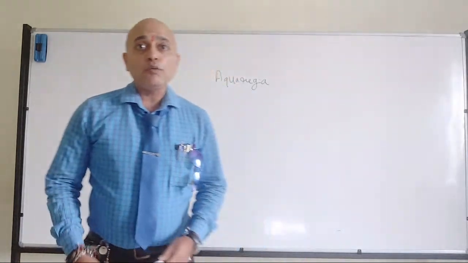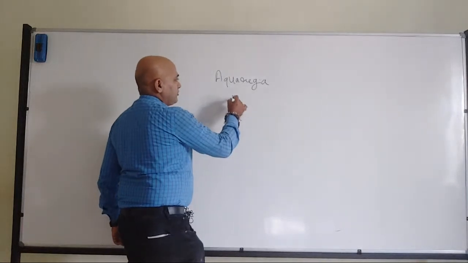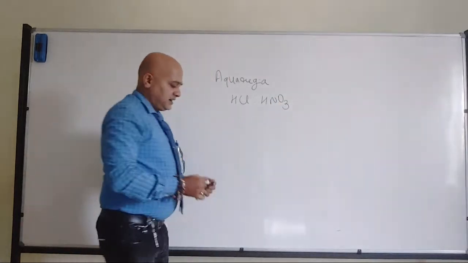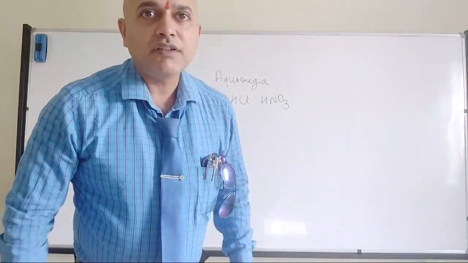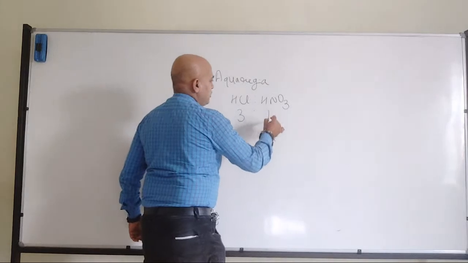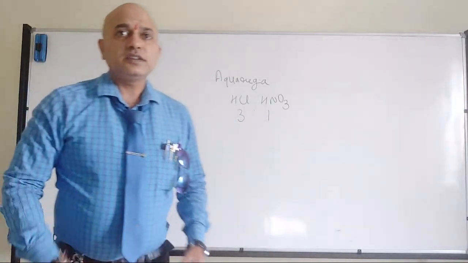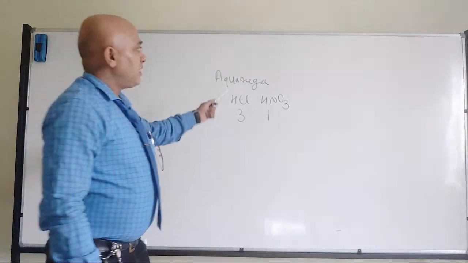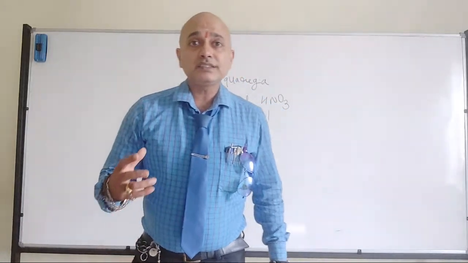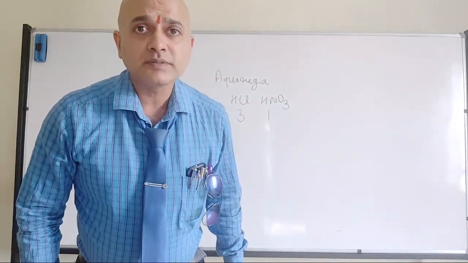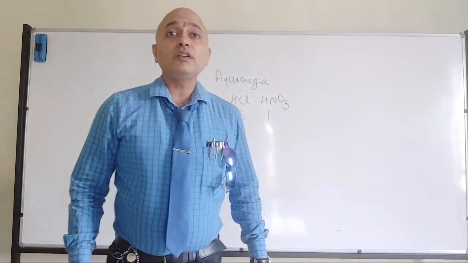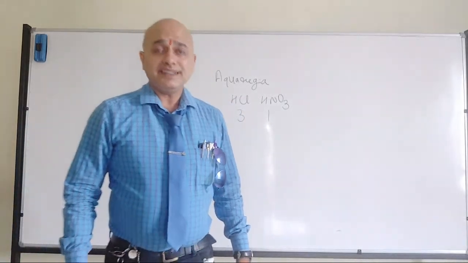Aquaregia means royal water. That is where there will be a combination of HCl and HNO3. Yes, Vivek, very good. That's where we have the 3:1 ratio. When I am talking about aquaregia, they are called royal water because they have the capacity to dissolve royal metals like gold, platinum and all.